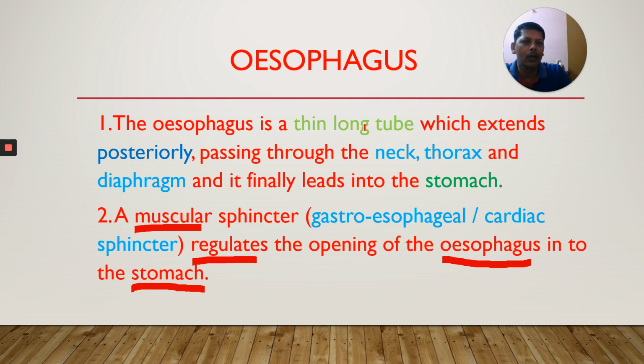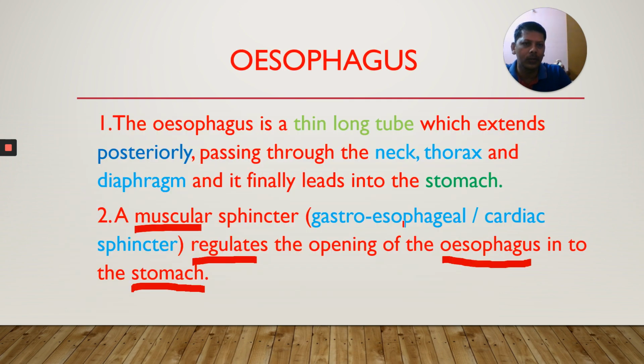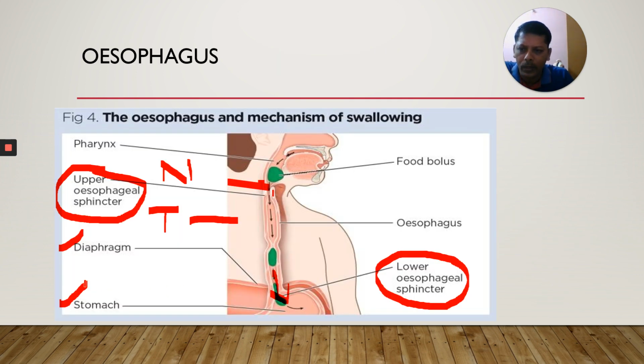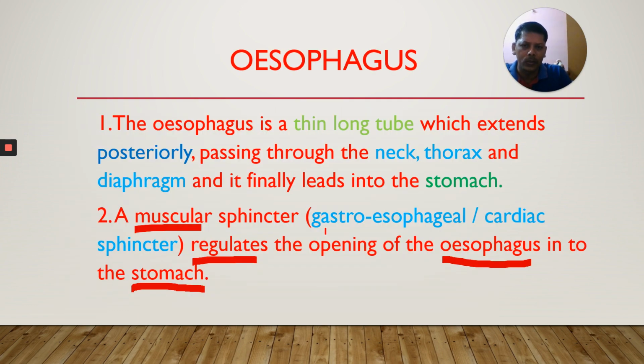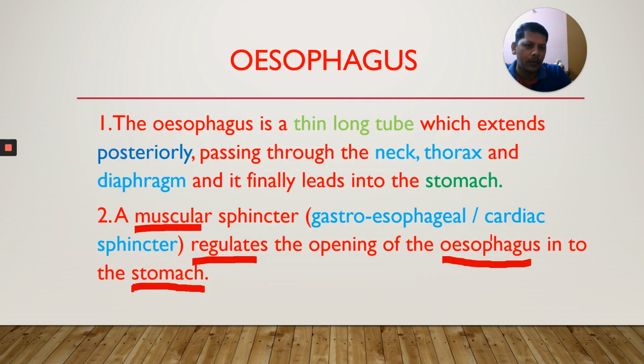Esophagus is a thin, long tube. It extends posteriorly, passing through the neck, chest or thorax, and diaphragm, and finally it is opening into the stomach. That is the first point. A muscular sphincter regulates this. What is that sphincter? Gastroesophageal sphincter, or called cardiac sphincter, regulates the opening of esophagus into stomach.